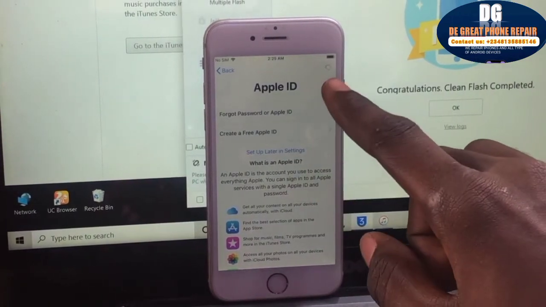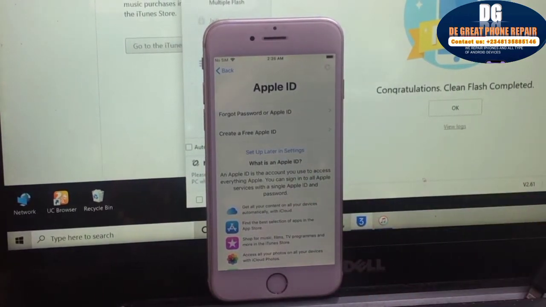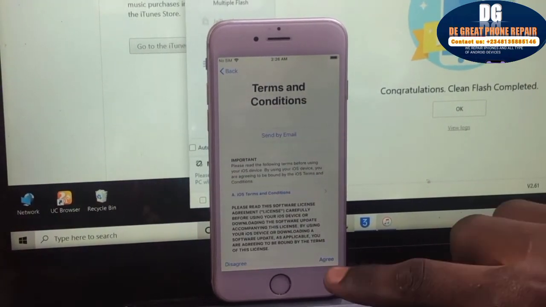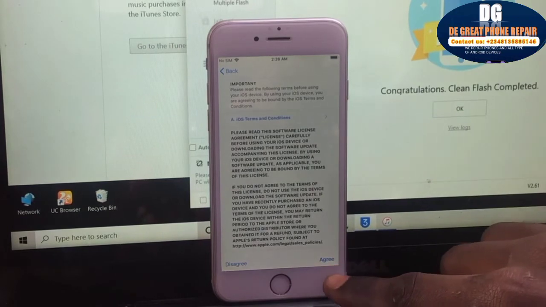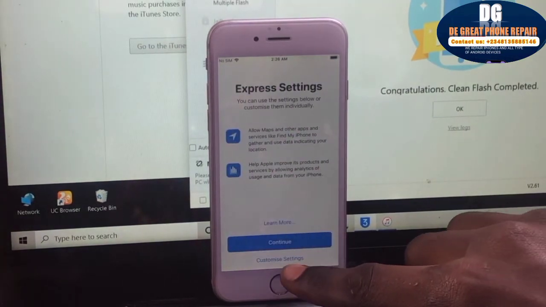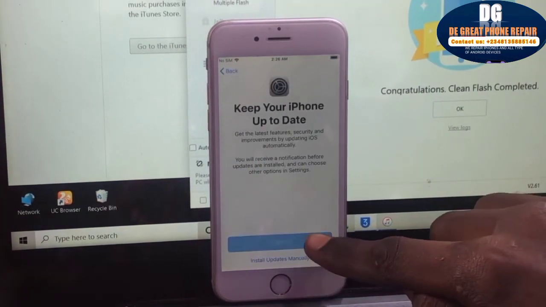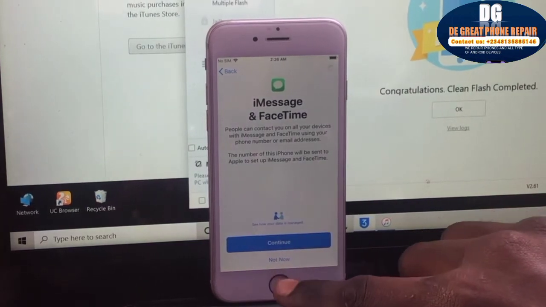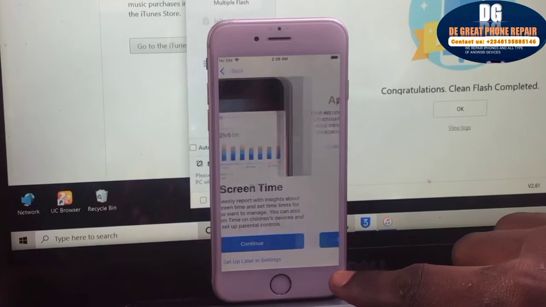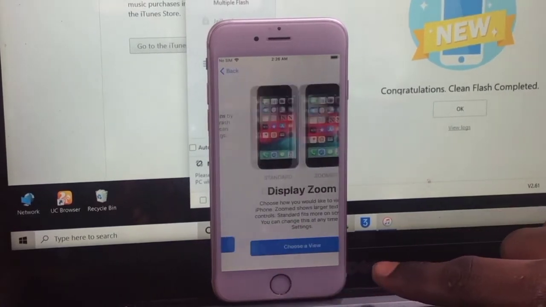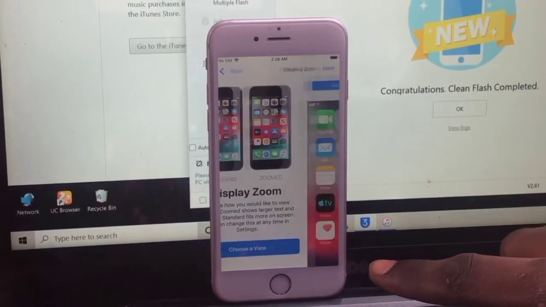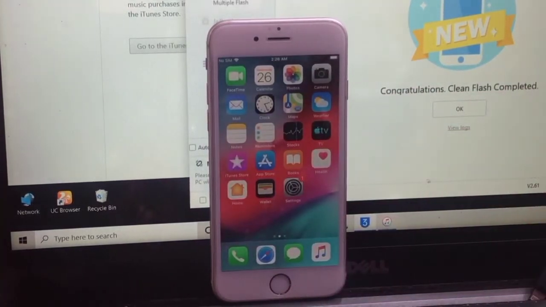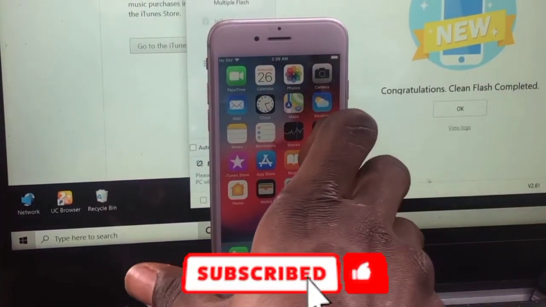Wait for it to load. Now agree to the terms and conditions. Click on agree, then click on continue. Click on continue, not now, then continue. Setup later in, don't share, then choose a display type, then select, then click on get started. Boom, your iPhone is working perfectly.